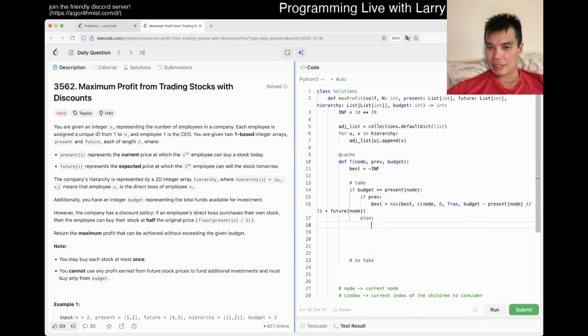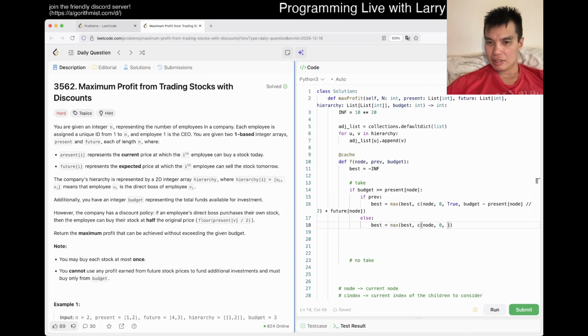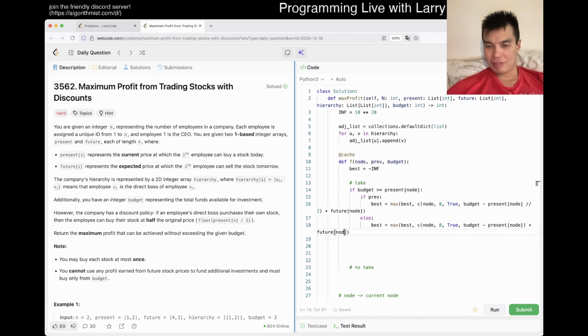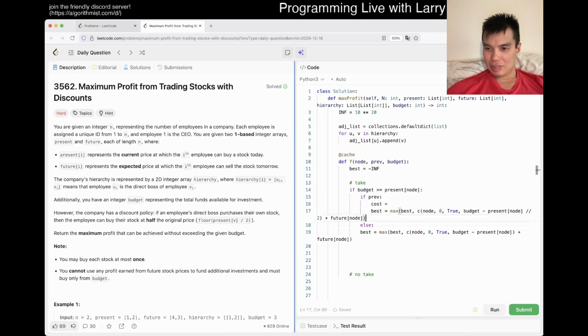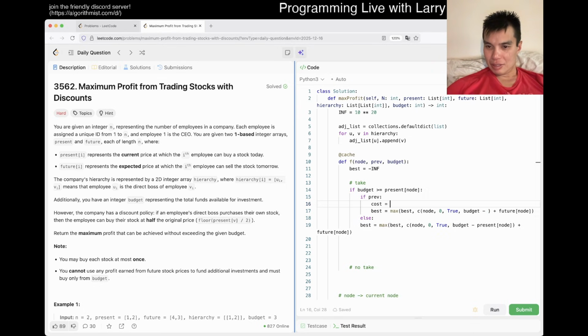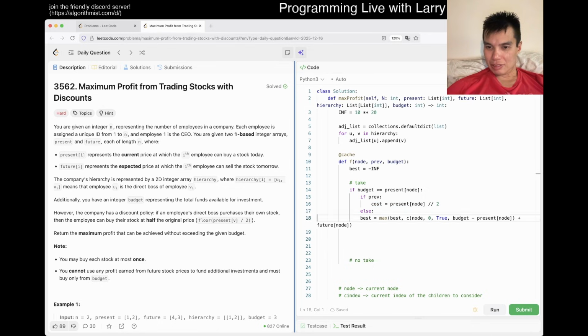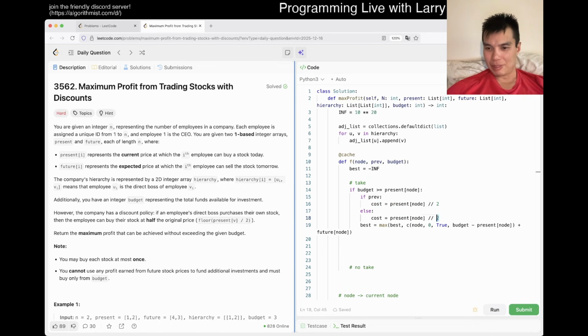Else, it is without the divided by 2. And maybe you could write that in a cleaner way, like with a cost function instead. Fine, let's do it that way. So cost is equal to this, else cost is equal to that, and you can even clean this up, it's fine.